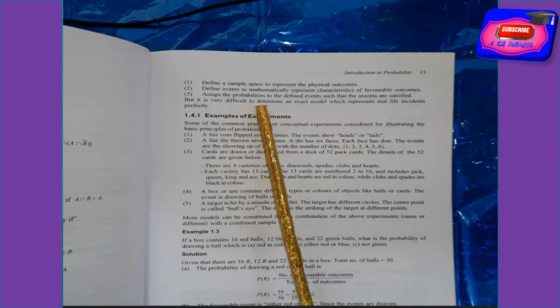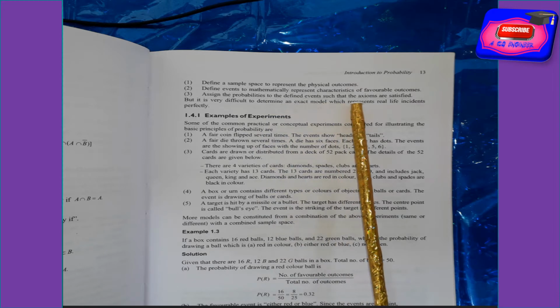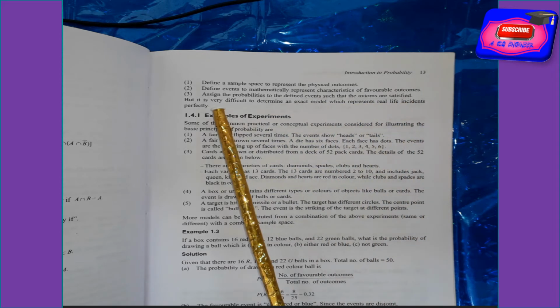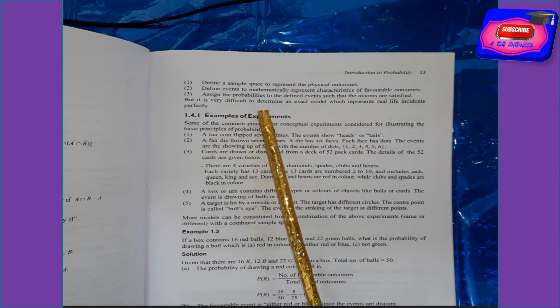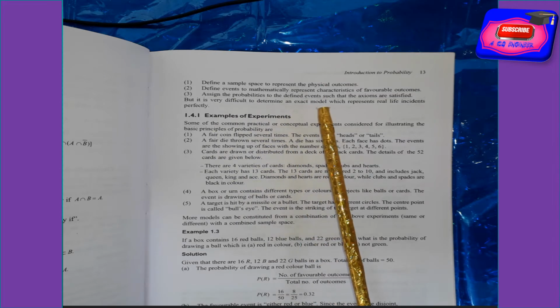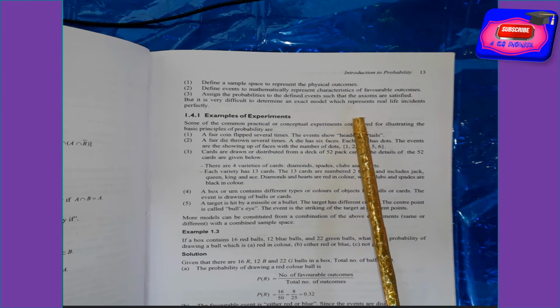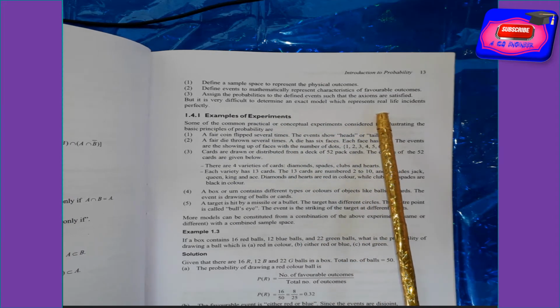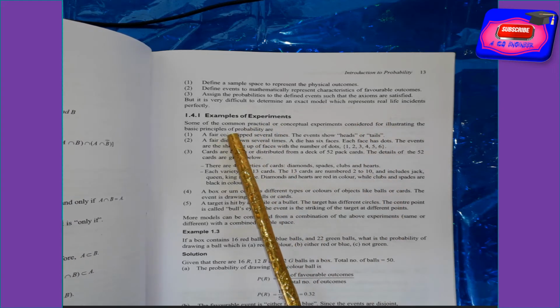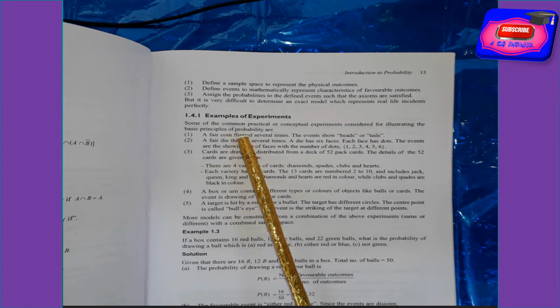Third, assign probabilities to the defined events such that the axioms are satisfied. But it is very difficult to determine an exact model that represents a real-life situation perfectly. What are examples of these model experiments?